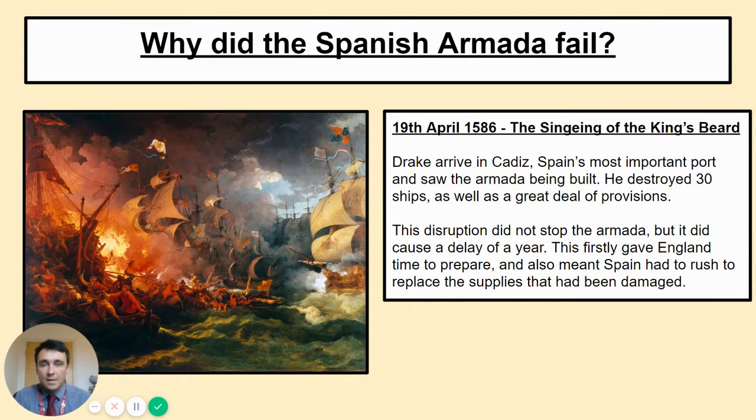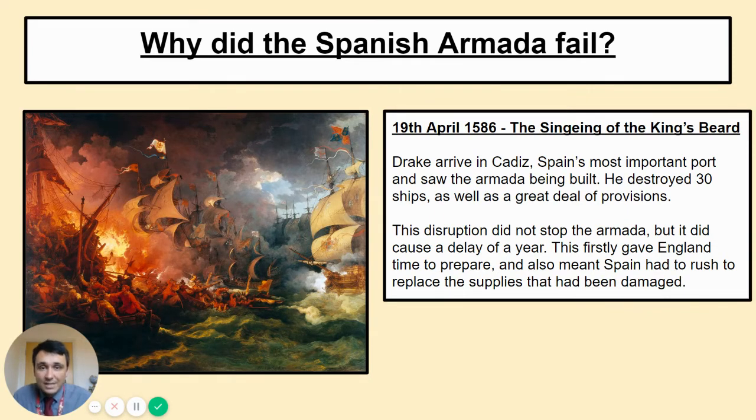before sailing away to the New World, where he caused more havoc. Now that meant those provisions that had been placed on the boat ready to go, things like cannonballs, barrels with the food, they had to be made again. And Drake had also been able to capture a lot of the stocks of what we'd call seasoned wood. Now, this is where you get to make things like barrels. It's a special type of wood. And so Spain were having to make new provisions very quickly with lesser quality materials. And we'll come back to that later on because that would really hurt the Spanish.